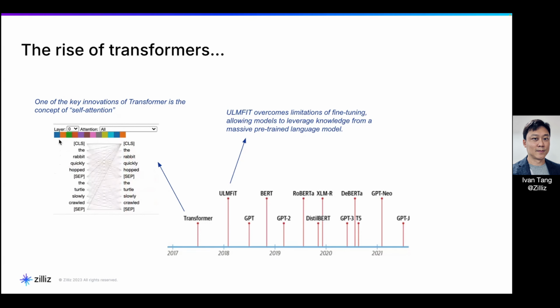For example, the canonical example is "the cat sat on the mat". When I look at the word cat, I know I need to be looking at sat and also the mat. So it's able to capture the relationship between words and the context around them. This means my embeddings are now able to capture the context and the semantics, the relationship between words as well. And now embeddings are becoming more and more powerful.